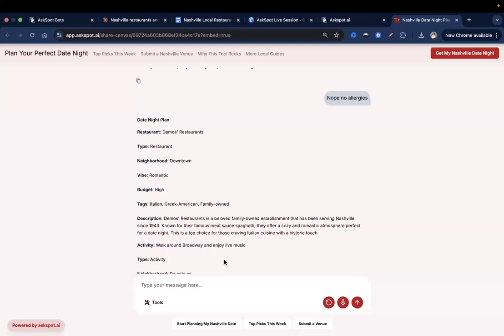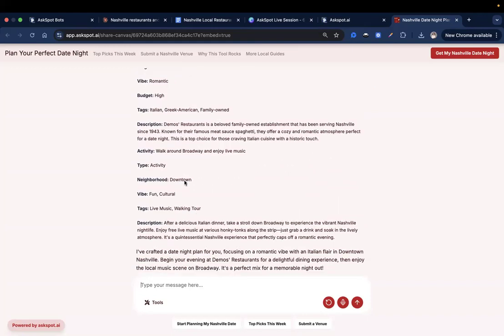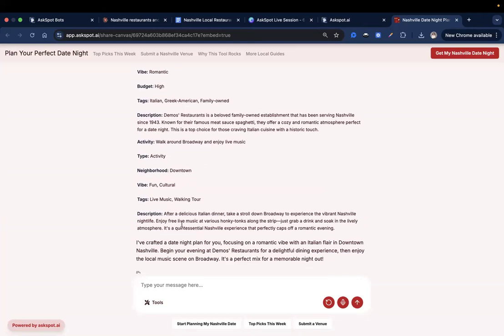So date night plan, restaurant. It provided us with the following: the type, the neighborhood, the vibe, the budget, a few tags, and then description. Okay, that's good. And then the activity is walk around Broadway and enjoy live music. So after a delicious Italian dinner, take a stroll down Broadway to experience the vibrant Nashville nightlife. Okay, I think this is good so far.